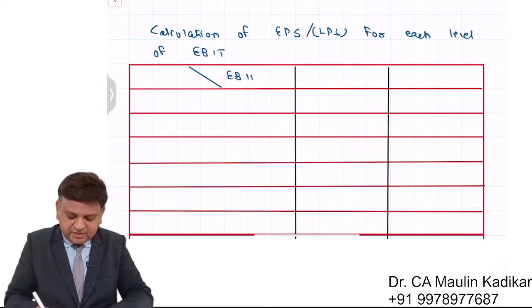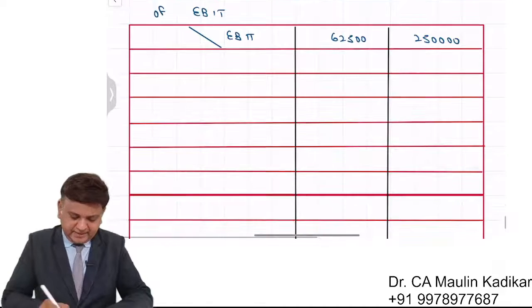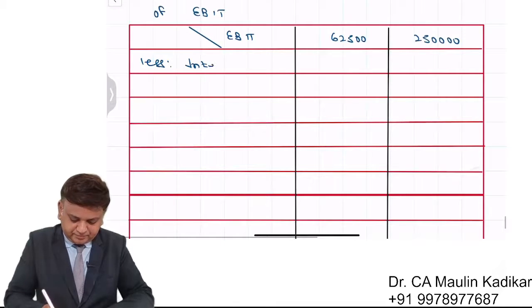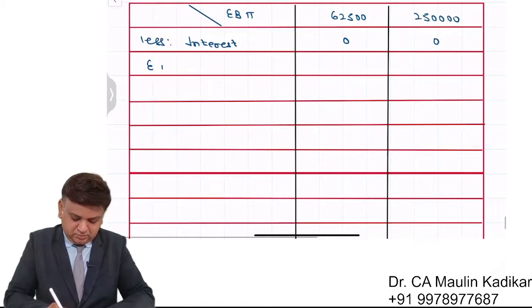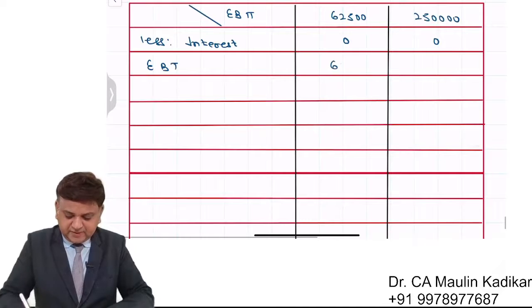So earning before interest and taxes: 62,500 and 2,50,000. Less interest, it is 0. Earning before taxes: 62,500 and 2,50,000.